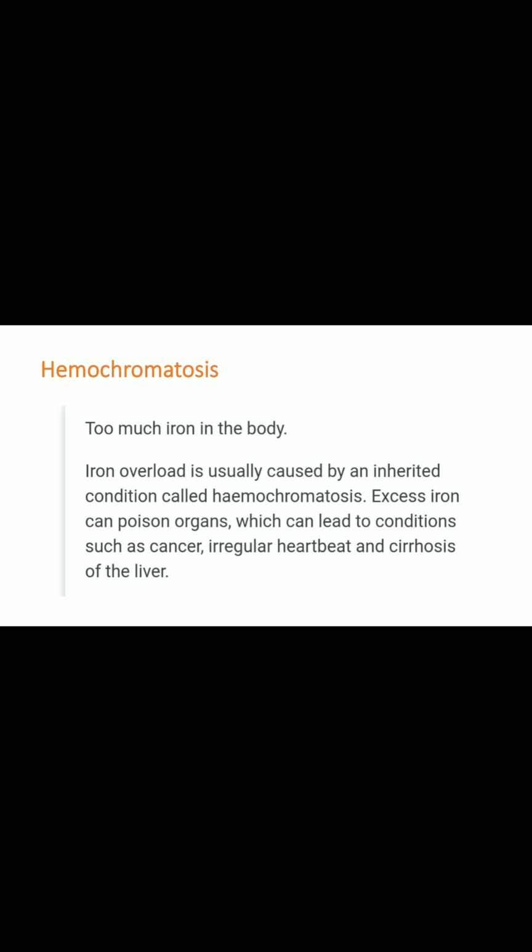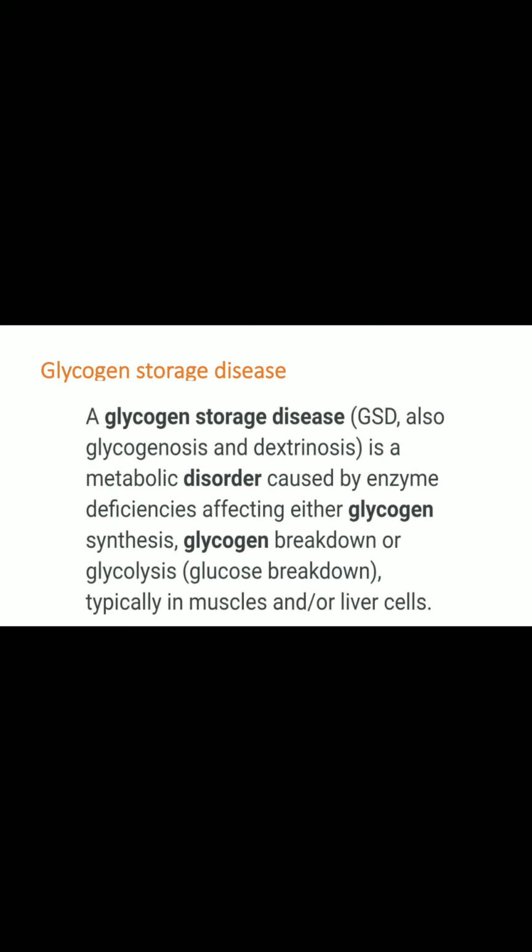This excess iron can poison the organs, which can lead to conditions such as cancers, irregular heartbeat, and cirrhosis of the liver.